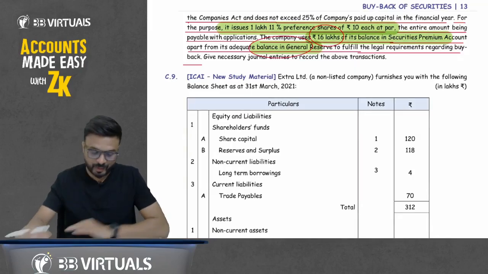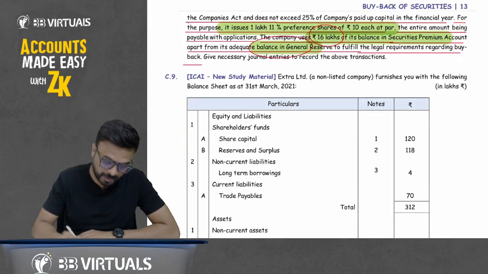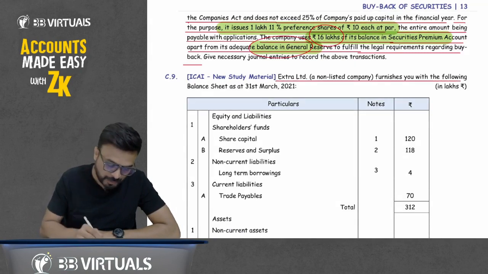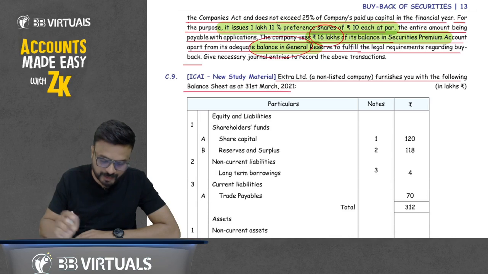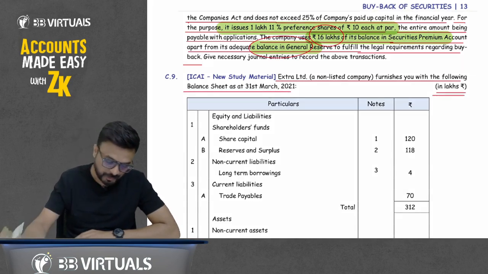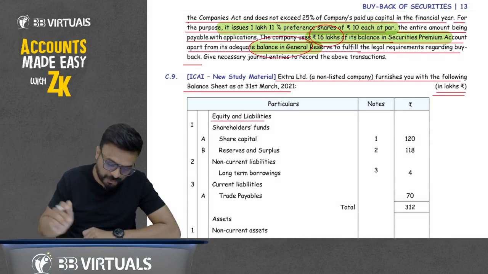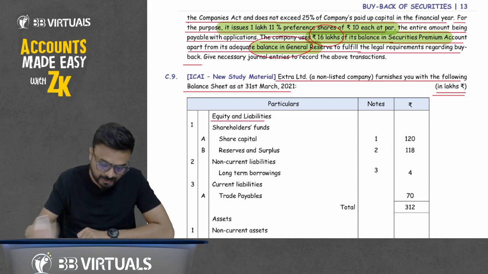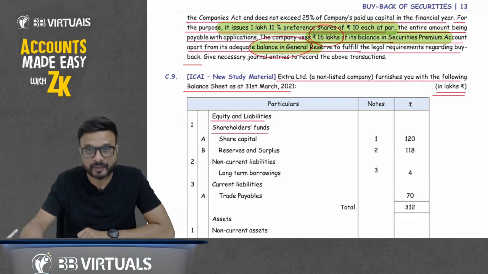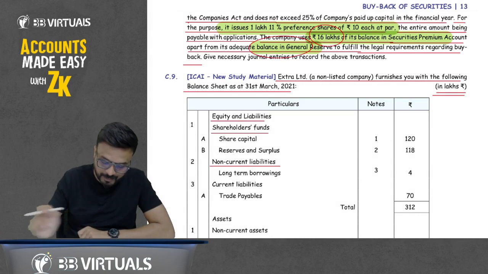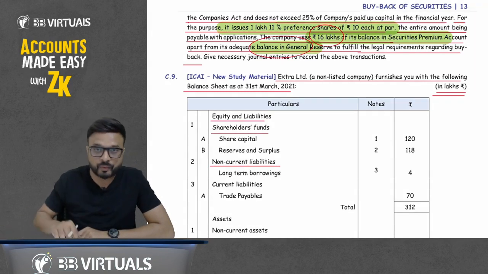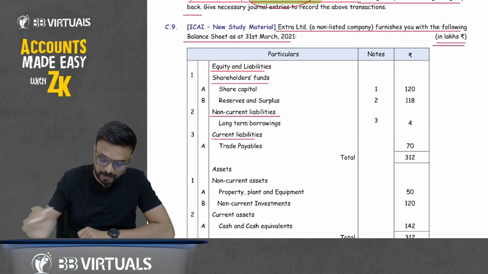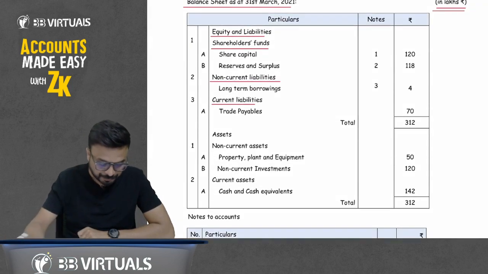Hello all of you. Now we'll start with question number 9. Extra Limited, a non-listed company, furnishes you with the following balance sheet as at 31st of March 2021. Rupees in lakhs. Equity and liabilities: shareholders' fund, share capital (note 1) 120, reserves and surplus (note 2) 118. Then non-current liabilities, long-term borrowing (note 3) 4; current liabilities, trade payable 70; total 312.